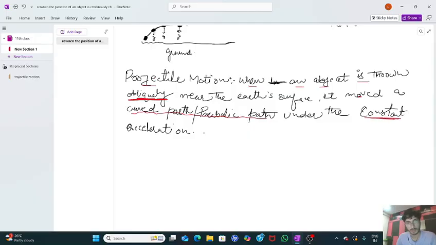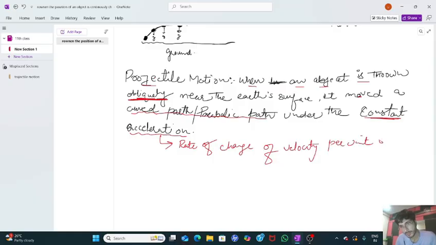First of all, I should explain what constant acceleration is, for better understanding. First, I will tell you the meaning of acceleration. Acceleration means change in velocity per unit of time, the rate of change of velocity per unit of time. What is the meaning of this rate of change of velocity? Change in velocity. Have a look.